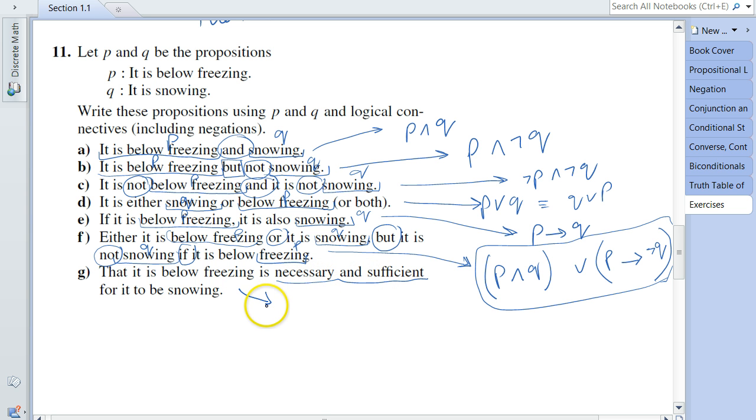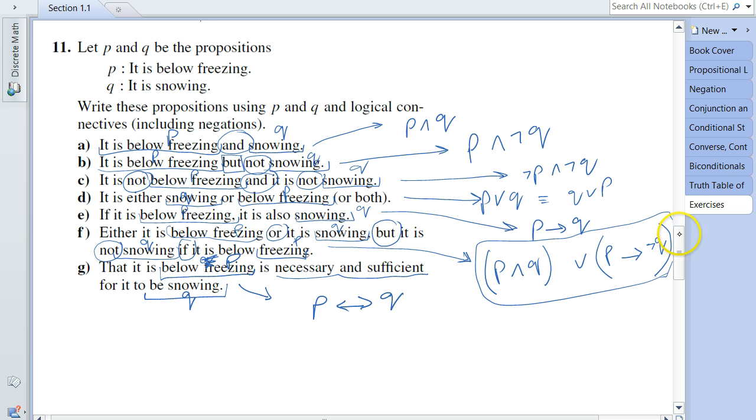So I can safely say that whatever this statement is, Q, and this statement is, sorry, below freezing, below freezing is P. So remove that. Put P over here, Q over here, and I can safely say that this can be rewritten as P if and only if Q, and that solves all the questions in question 11.